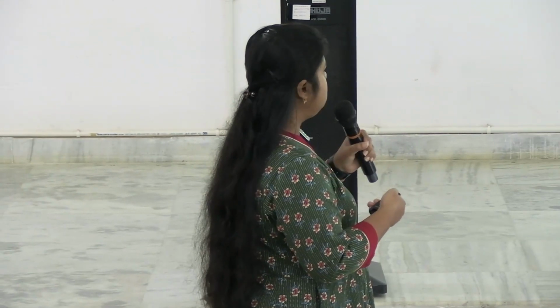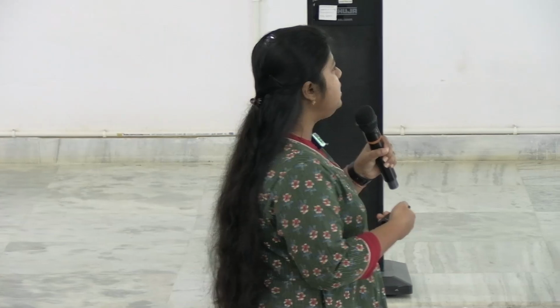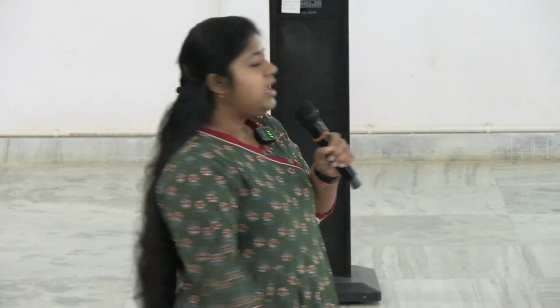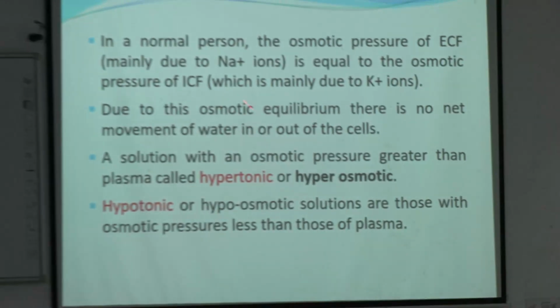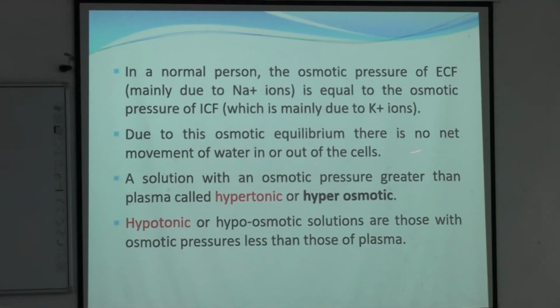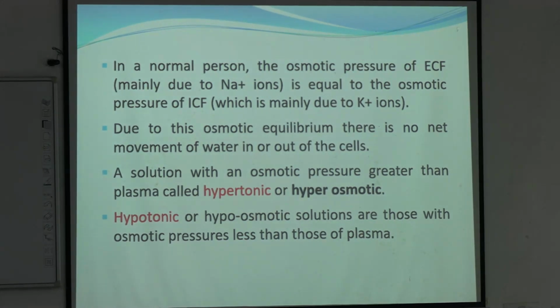In a normal person, the osmotic pressure of extracellular fluid that is due to sodium ions is equal to the osmotic pressure of intracellular fluid. That is because of the potassium ions. Why is this important? To maintain the electrical balance. Right? There will be osmotic equilibrium, so no net movement of water in or out of the cell.